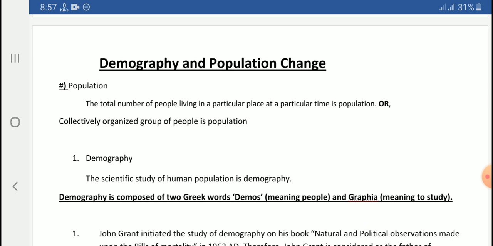Yes, you know the meaning of population. It can be defined as the total number of people living in a particular place at a particular time, or a collectively organized group of people is also called population. You know that.